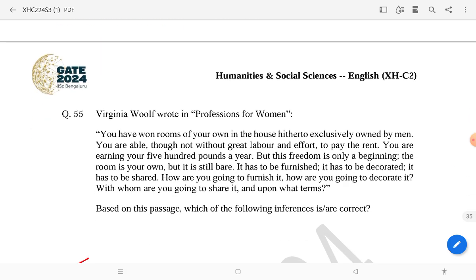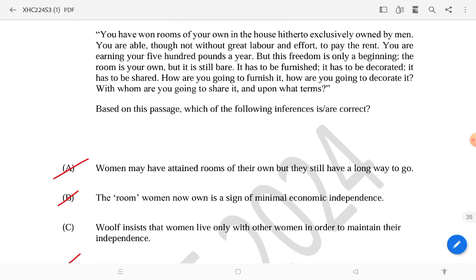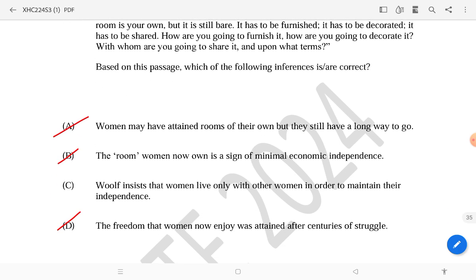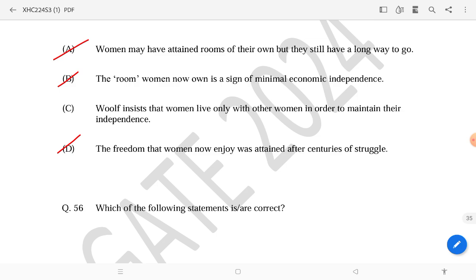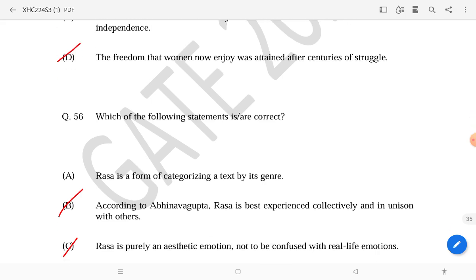Then Virginia Woolf wrote in Professions for Women, and this is a reading comprehension, and the answer will be A, B, and D. That women may have attained rooms of their own, but they still have a long way to go. The room women now own is a sign of minimal economic independence, and the freedom that women now enjoy was attained after centuries of struggle.